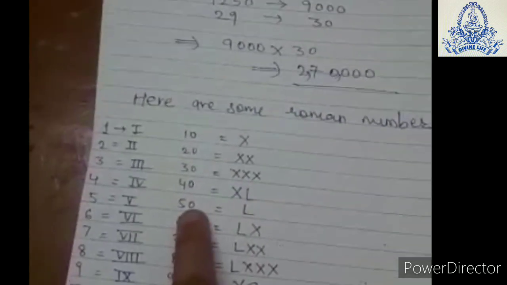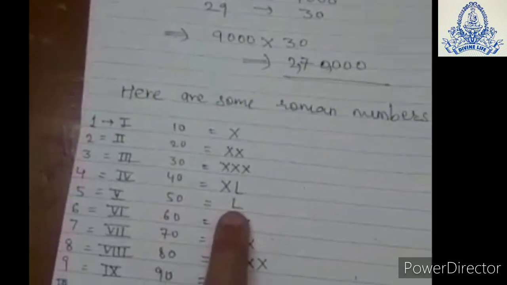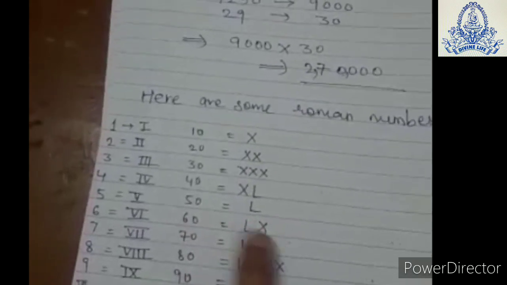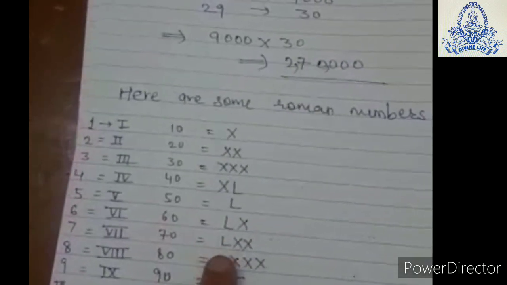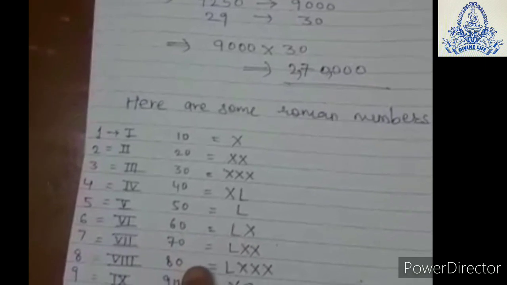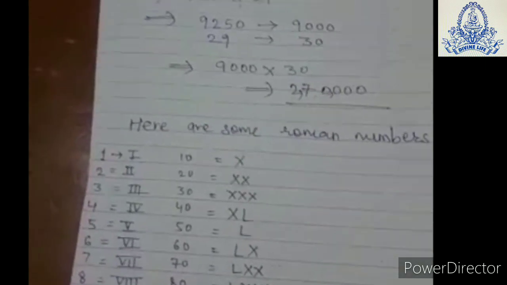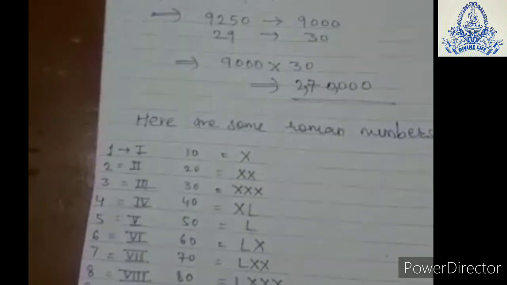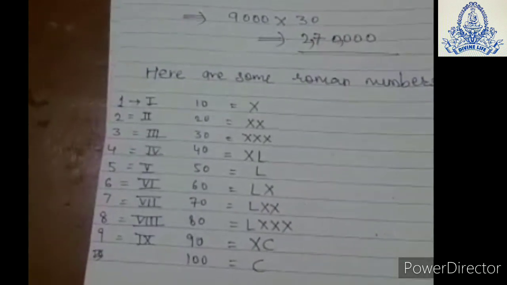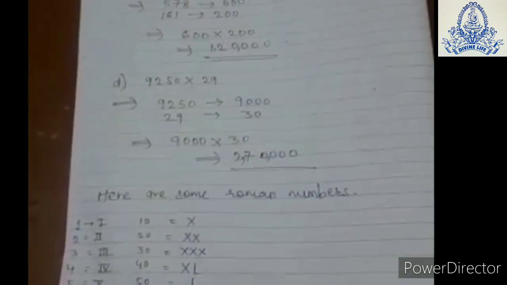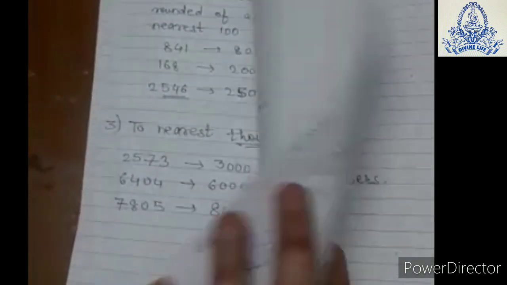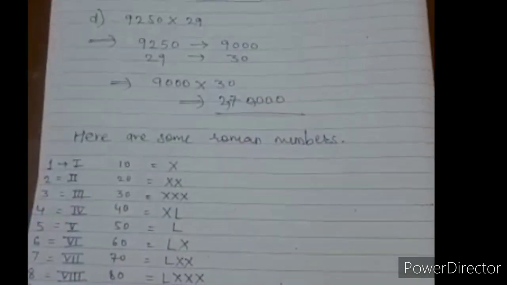Okay. 50 is represented only as L. 60 LX. 70 is represented as L double X. 80 is represented as L triple X. And 90 is represented as XC. And 100 is represented as C. Okay. Just solve the examples of the exercise properly. Okay.